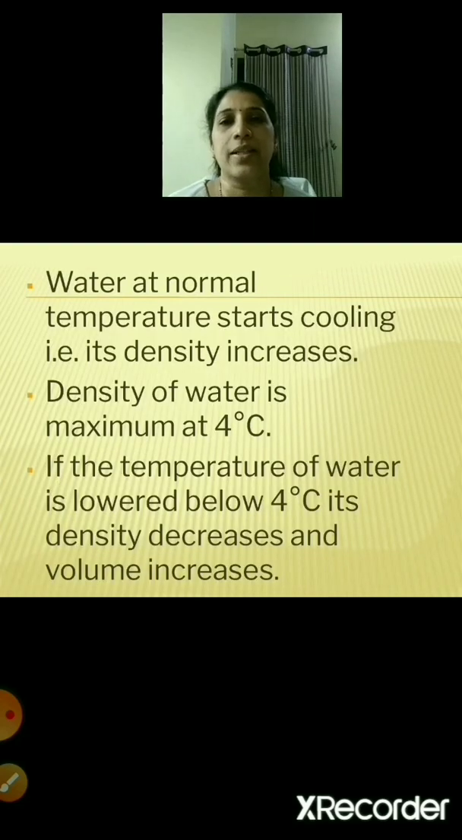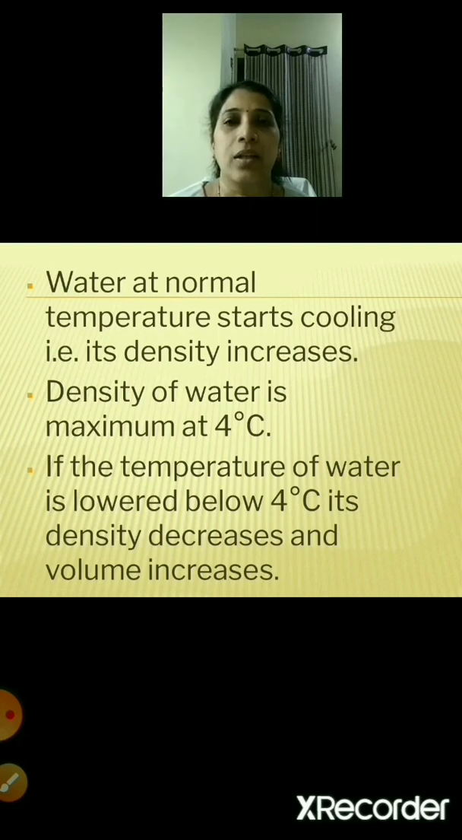So water, when it is at normal temperature, it starts cooling. That means its density is increasing. So the density of the water is maximum at 4 degrees centigrade. If the temperature of the water is lowered below 4 degrees centigrade, its density decreases and the volume increases. So what happens? When you keep water at normal temperature, it starts cooling. That means its density increases. So the water's density is maximum at 4 degrees centigrade.